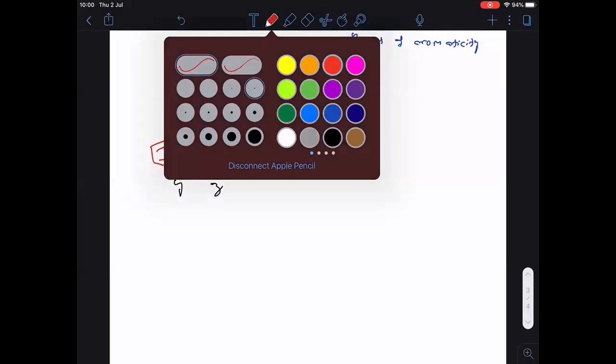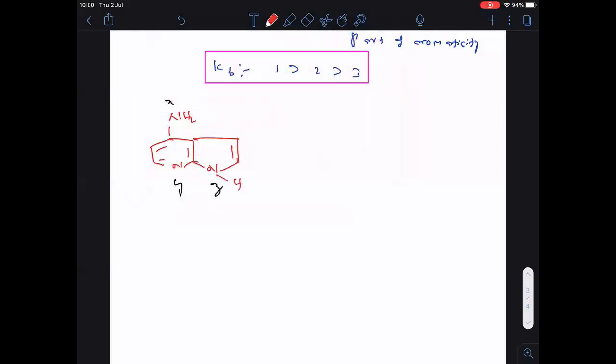Here I forgot to put the hydrogen, so please copy it, everyone. Come on, tell me the basic nature order of X, Y, Z nitrogens.